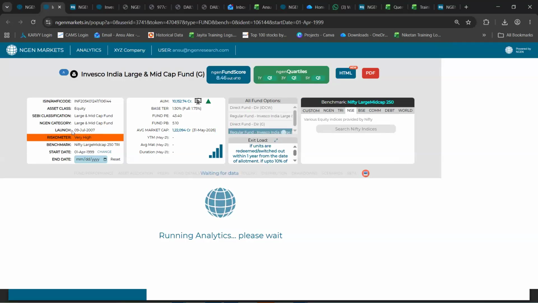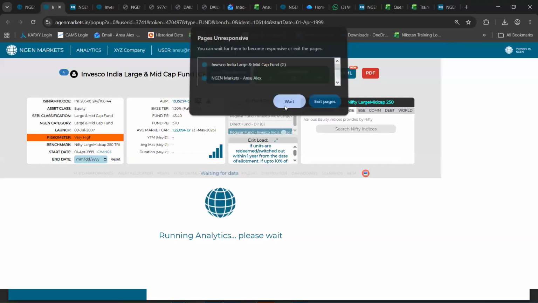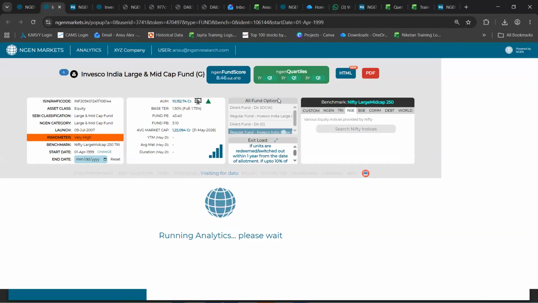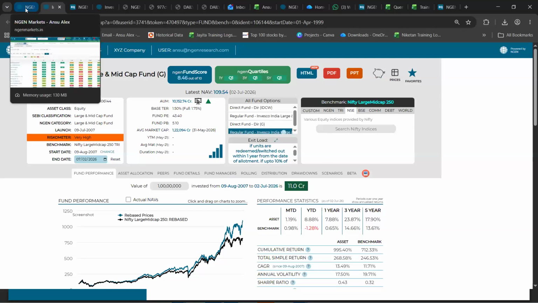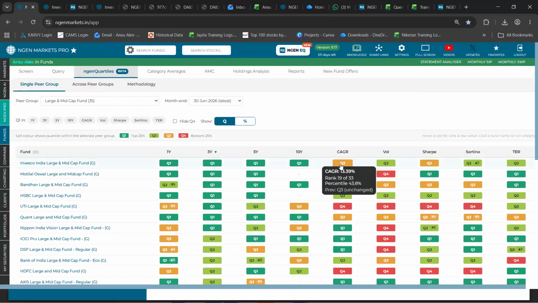Right now, this fund was launched in 2007. Yes, it's a very old fund. So it was in Q1, let's say, starting 2016 or 2017. Before that as well, it did have performance and it did have returns. Hence, we are saying that since the fund has launched, you can see it is in quartile 3, but of course its performance has improved. Hence, you can see it to be in Q1 for the last 10 years up until now.